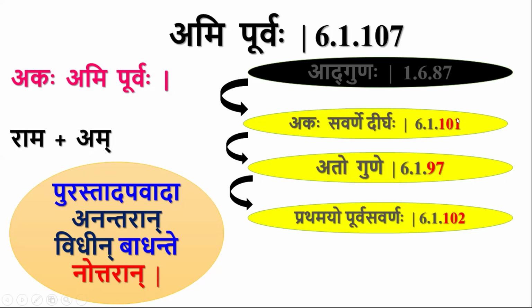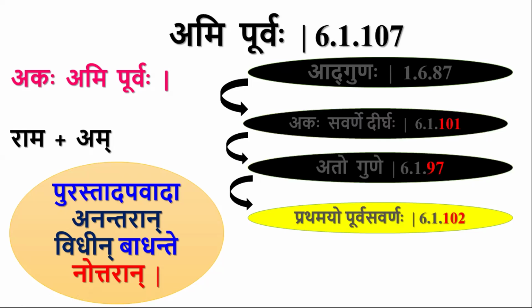So once it blocks 101, it cannot block any sutra which is present after 101. This 102 is present after 101. So this Ato Gune cannot block 102. So Pratamayo Purva Savarnaha is applicable whenever there is scope for Ato Gune and Pratamayo Purva Savarnaha. That is the meaning of this Paribhasha.